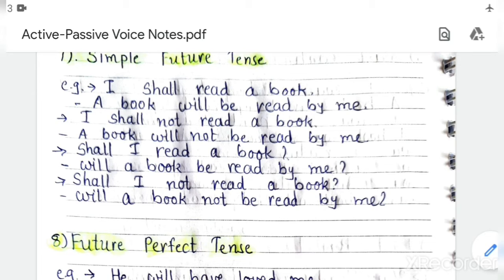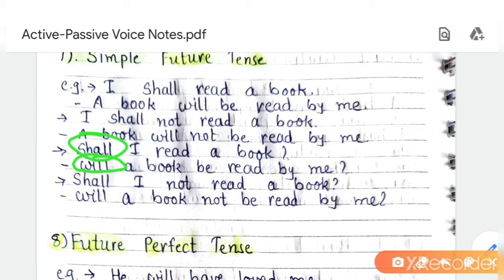Next one is, shall I read a book? Will a book be read by me? Shall I not read a book? Will a book not be read by me? You may observe that shall is used in the beginning of interrogative sentences, and in the same way will or shall is used in the beginning of the interrogative sentence in passive voice also.